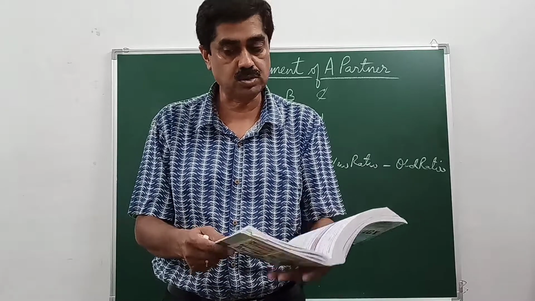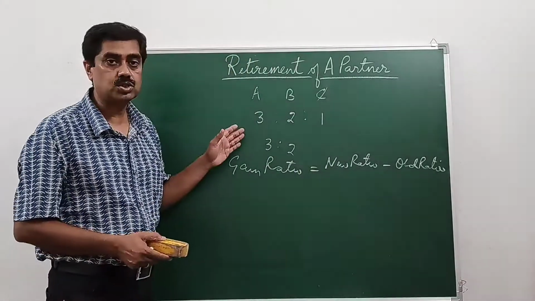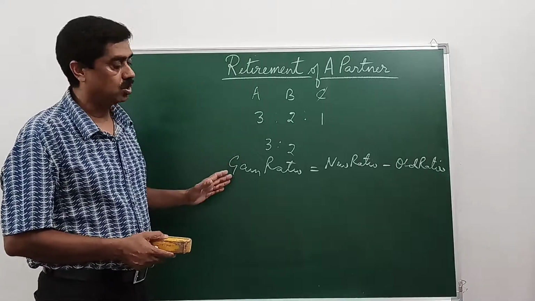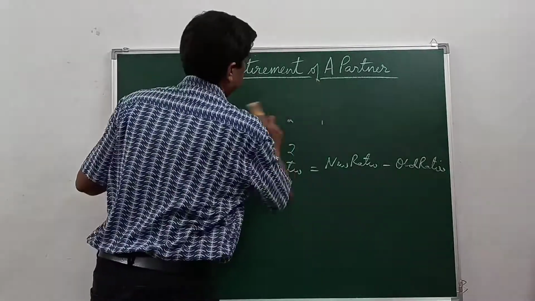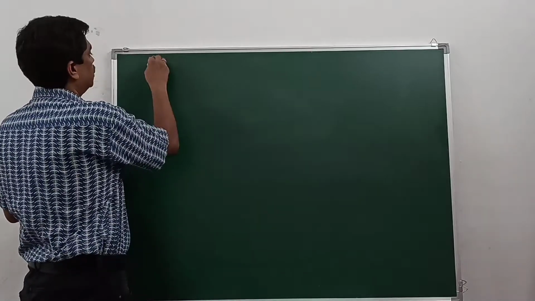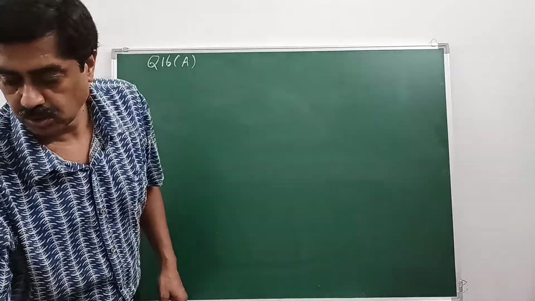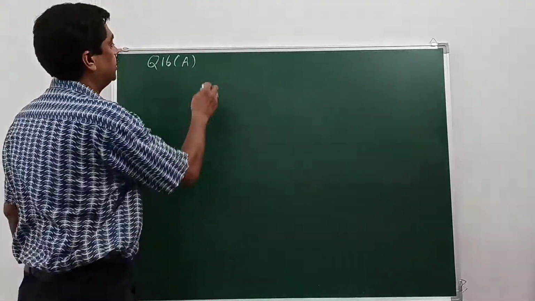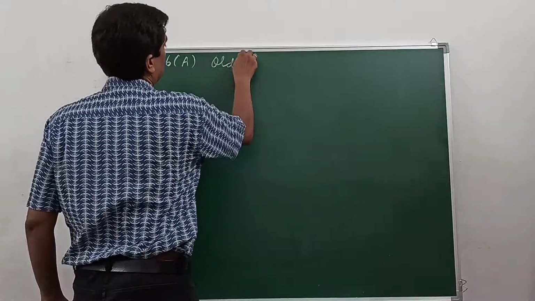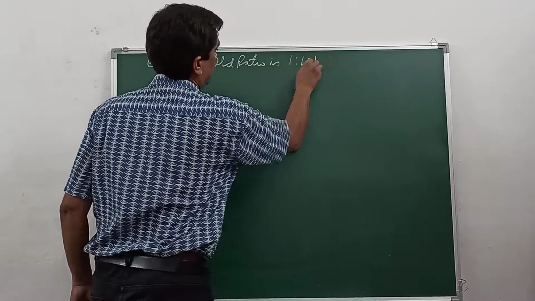First we'll do the working note to find out what is the new ratio, what is the gaining ratio, and what is the goodwill of the retiring partner. Question number 16A. In the question, the old ratio is given as equally. Old ratio is 1:1:1.